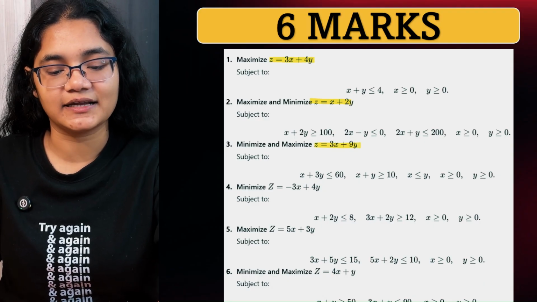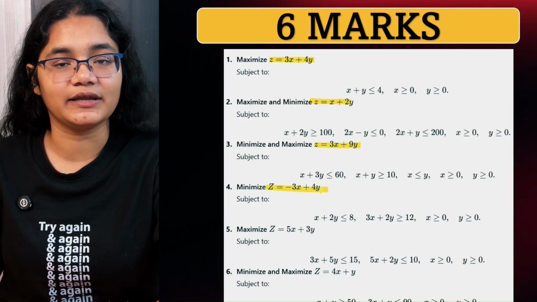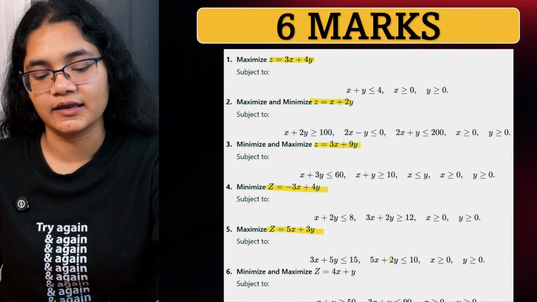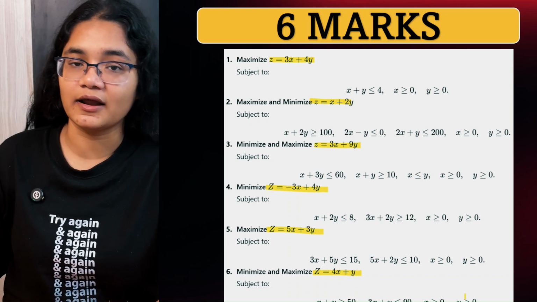Minimize and maximize z equal to 3x plus 9y. Conditions are given here. Z equal to minus 3x plus 4y. Here the conditions are given. Z equal to 5x plus 3y. Again, here conditions are given. Z equal to 4x plus y, and here the conditions are again given.